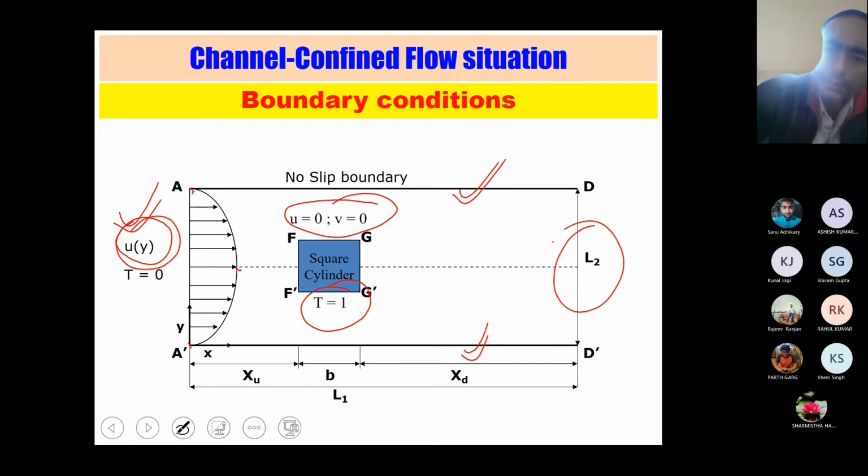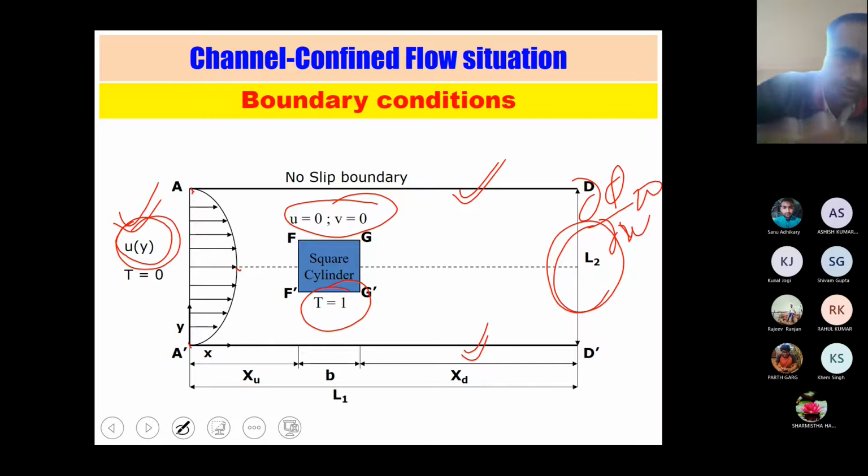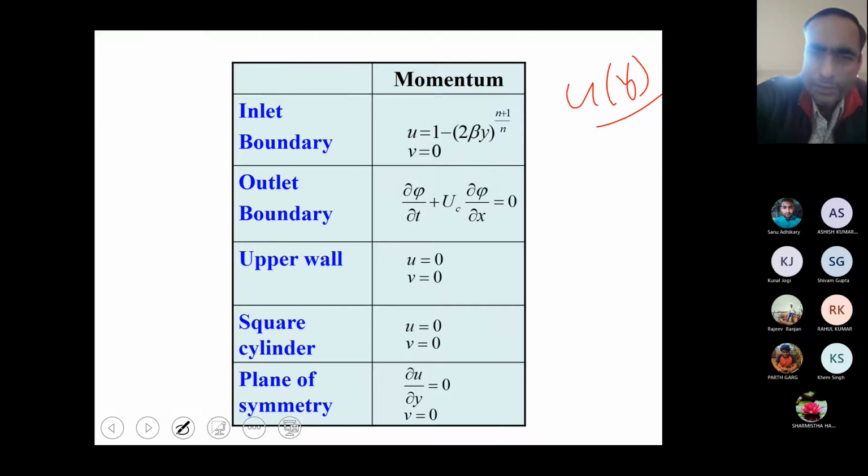The outlet condition is the same. For simplicity you can consider del phi by del x equals 0. Okay, right. So now the inlet condition I suggested here, you can just see in the previous slide. This is a function of y, y is this direction. You just see, and this is the expression of the u velocity and v velocity is 0. And again, everything is written as a mathematical expression in dimensionless form. Okay, and beta is, you can say, the blockage ratio.